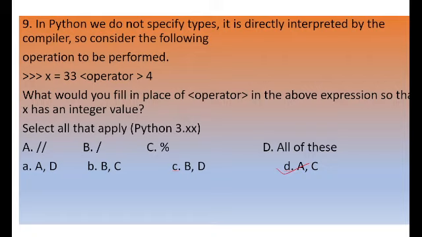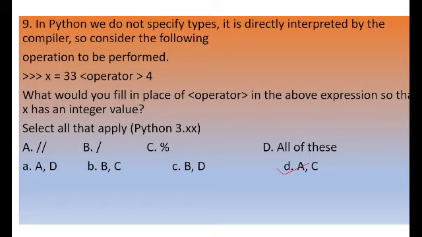Which operators are given here? The first one is floor division, the second is division, the third is modulus, the percentage, and the fourth option is all of it. The rule of floor division is that when we divide a number using floor division, the decimal part is truncated, deleted.